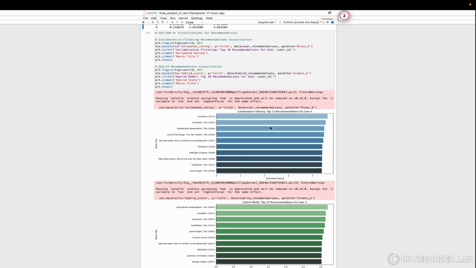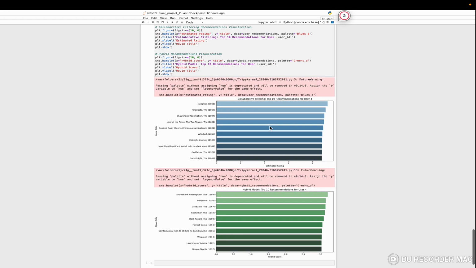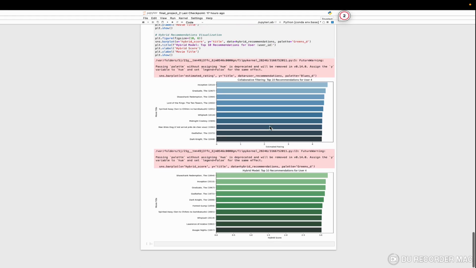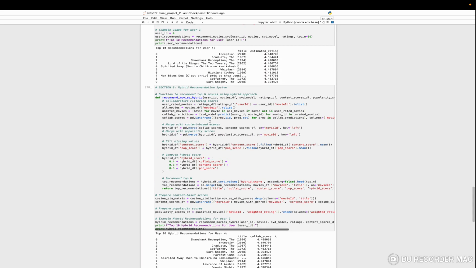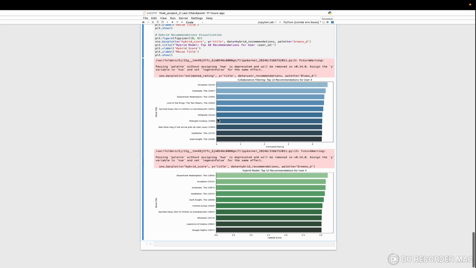Finally, the recommendations are evaluated and we present the top 10 recommendations for user 4 based on our hybrid system. So these are the top 10 recommendations for user 4 based on the hybrid system. The hybrid system provides a diverse set of recommendations, balancing personalized user preferences, content similarity, and popularity, which is essential for enhancing user engagement and satisfaction.